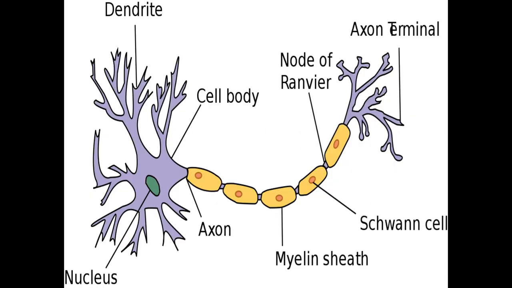So you can see that this is a tree-like structure, that is the dendrite. In the cell body there is a nucleus; the axon starts where the dendrites end, that is the cell body. The axon is covered with the myelin sheath, Schwann cells, nodes of Ranvier, then the axon terminal. This is the typical structure of a neuron.